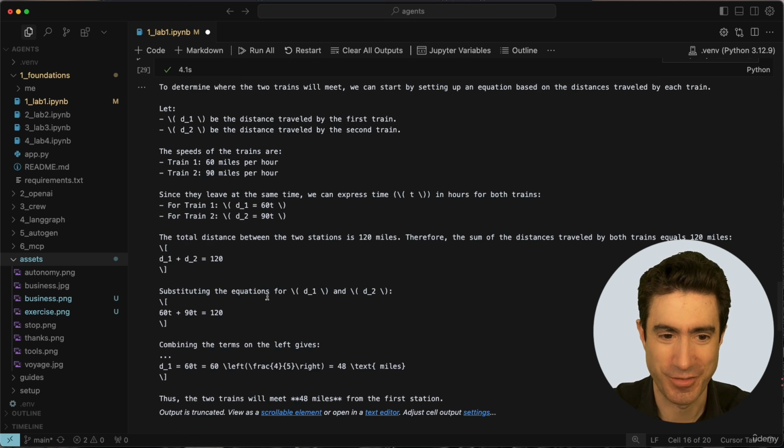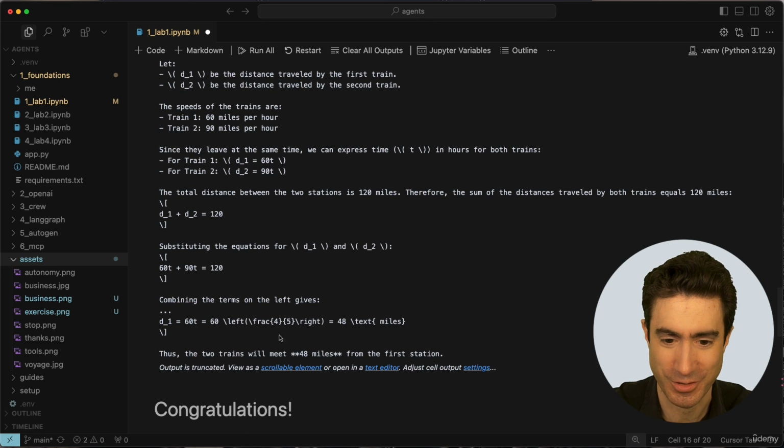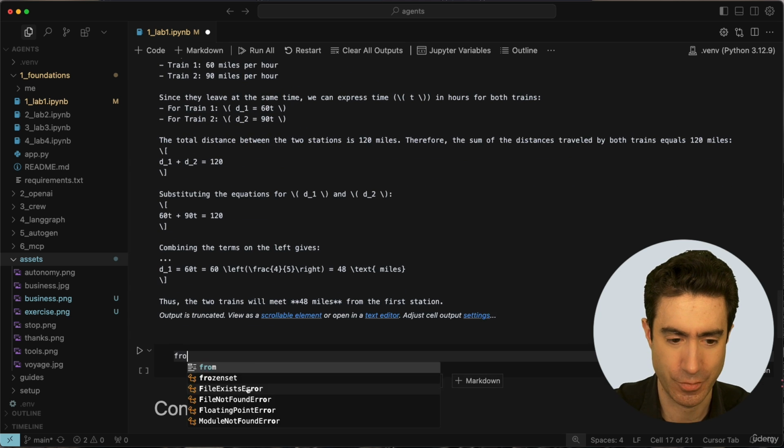And you may know this already. You recognize that this has come back in a form of Markdown. It's got some Markdown stuff in it, which LLMs love to talk in Markdown. We can just add in a little code in here, and we can do from